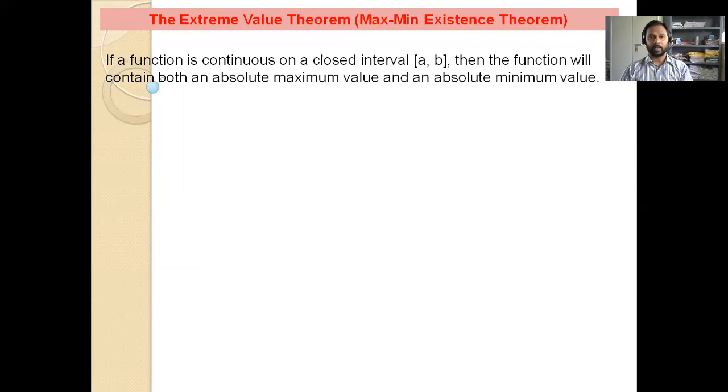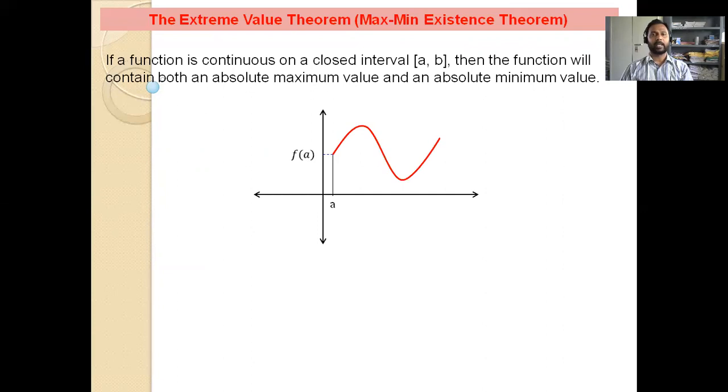Here is the starting value of the domain, here is the ending value of the domain, and the value at the first end point, left end point A, is f of A, and at the right end point B, the value of the function is f of B. You can see two extreme values: one critical point here, at the critical value C, where the value of the function is f of C, and one more critical value here at D, with functional value f of D.